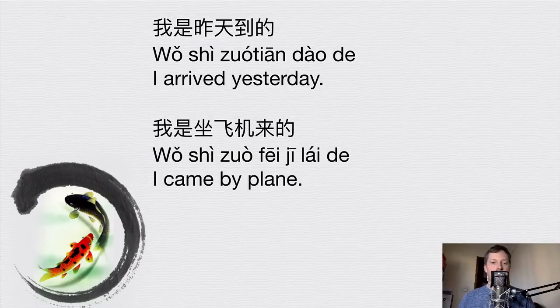And we also have 我是坐飞机来的. I came by plane. And in this sentence, you're emphasizing the fact that it was on a plane that you came. 我是坐飞机来的. 坐飞机 means sit plane, or sit on a plane, and 来 means come. I sat on a plane to come, and then around this you've got 是 and 的. So the same as the previous sentence.